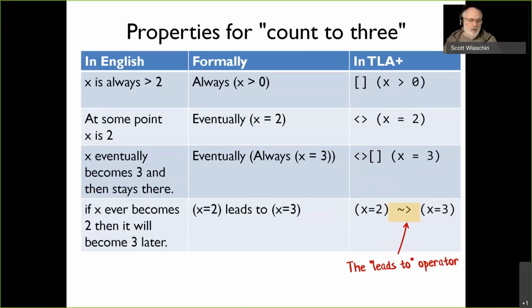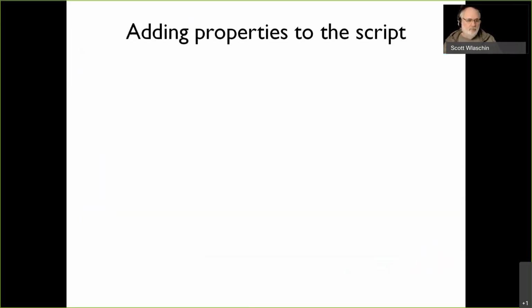That's in TLA, we use a kind of wiggly arrow for that. So those are really important properties that have all sorts of uses, and we will see this used later on when we come to the more complex examples. So let's add these properties to the script.